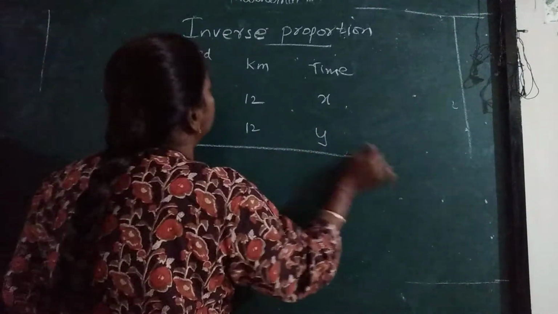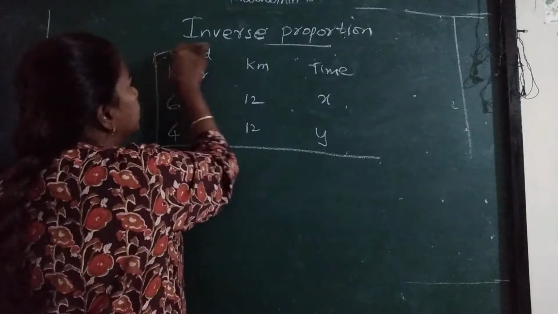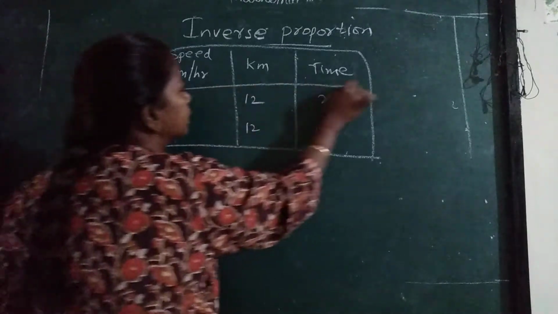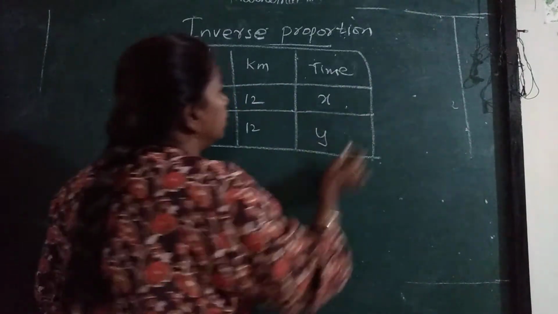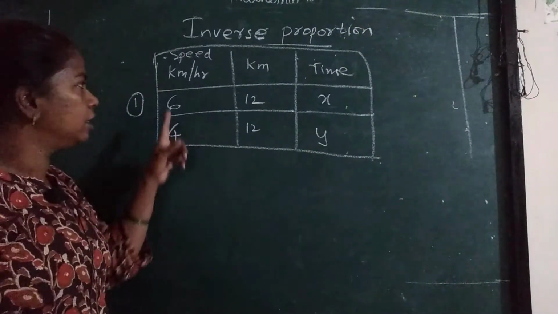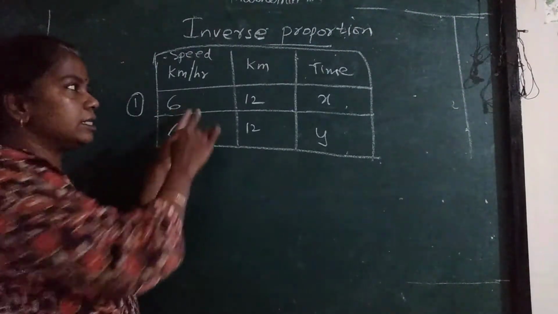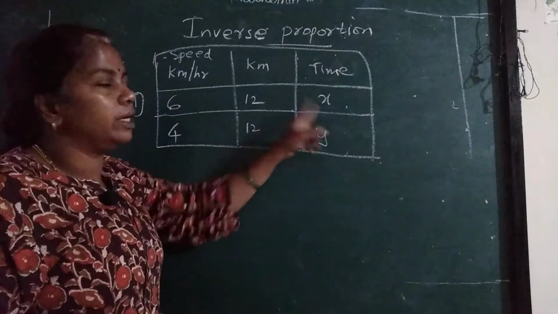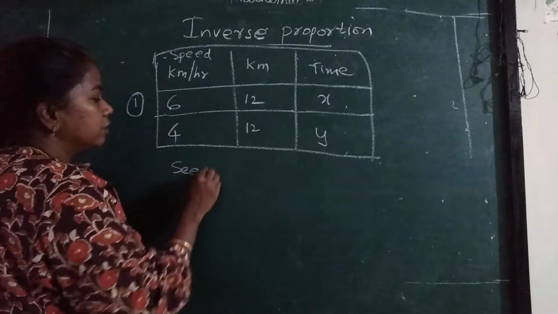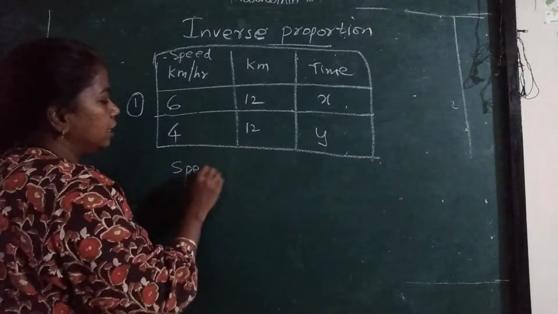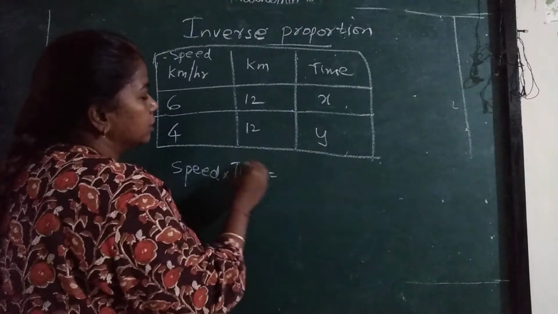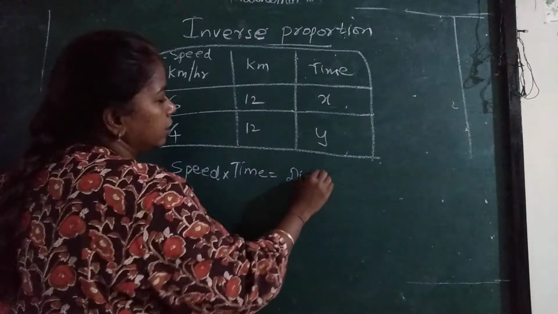So we have to find two things here. It is very simple. Go step by step, then you will understand. First thing, the first part: she is cycling at 6 km per hour. How much time will she take? The formula is speed, S-P-E-E-D, speed into time is equal to distance.